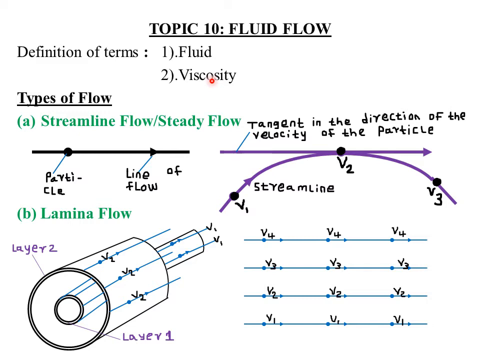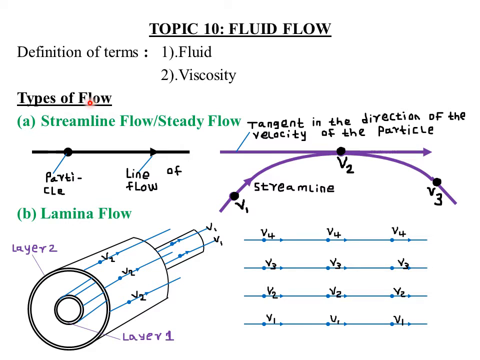For example, we look at the application of fluid flow in dynamic lift, that is on aeroplane wings. We'll also look at other applications which involve the working of a paint spray gun, and also the Bunsen burner, etc.